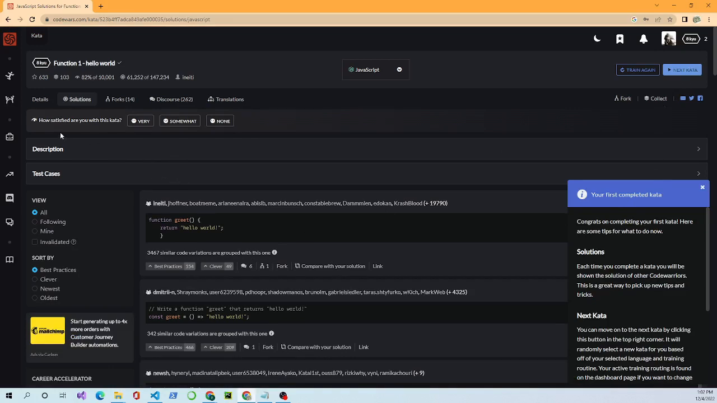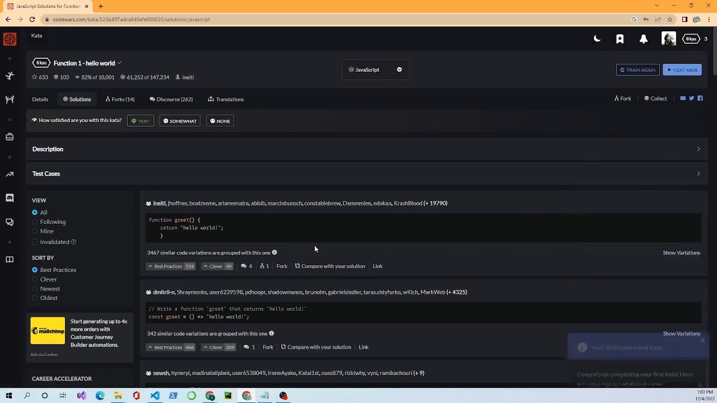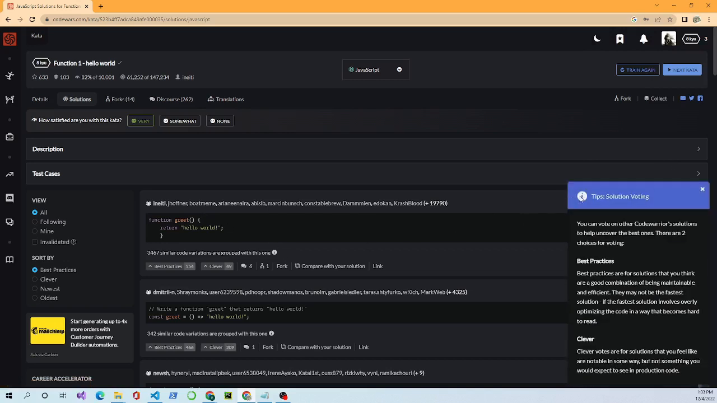Now one thing you don't want to forget is when you're working in Code Wars, you can rate the kata. If you rate it very good, you're satisfied, and you learned something, you click that, and it gives you an extra point. If you notice up here, your points are always increasing and you're gaining rank. And so what I like to do is, when I solve the problem, you can vote for solutions to help other code warriors and uncover the best ones.